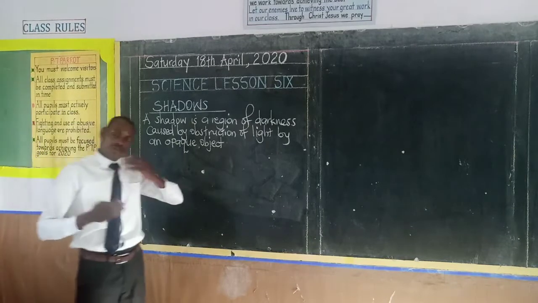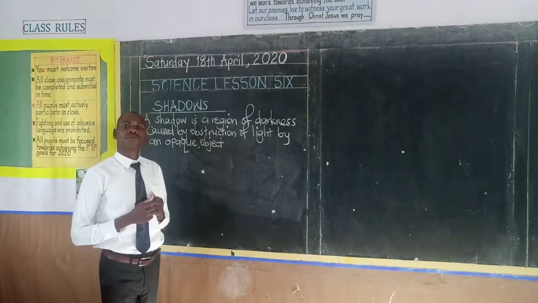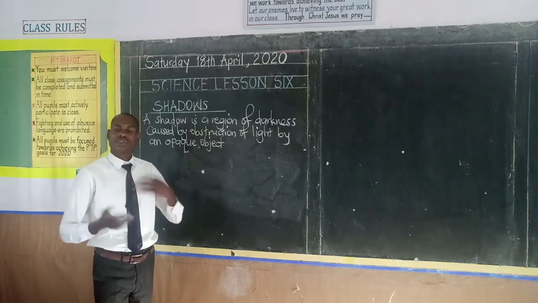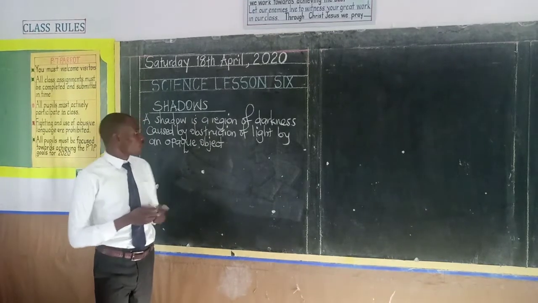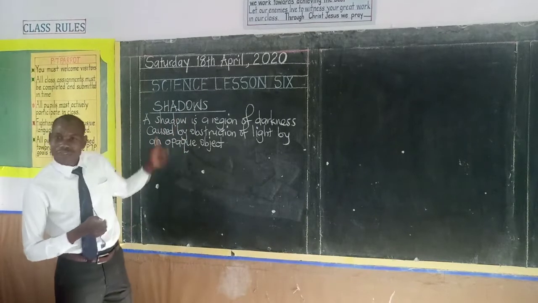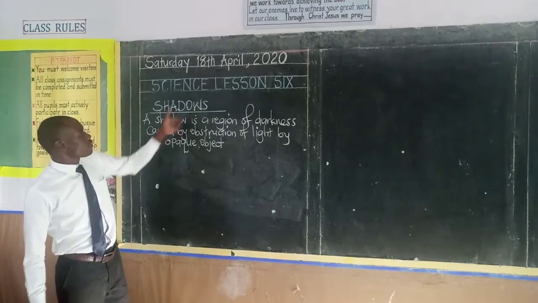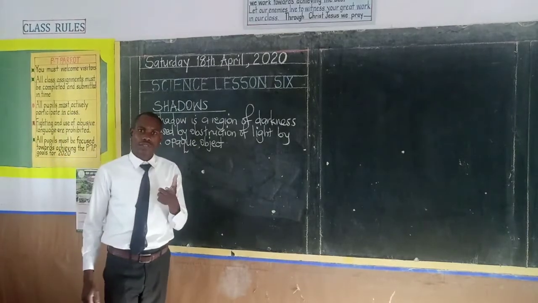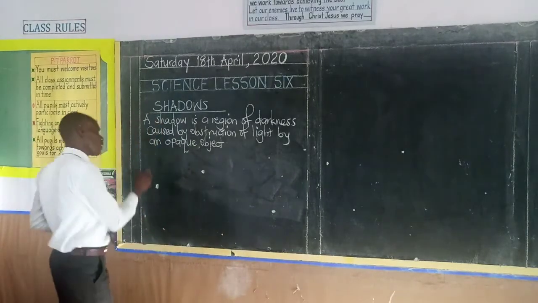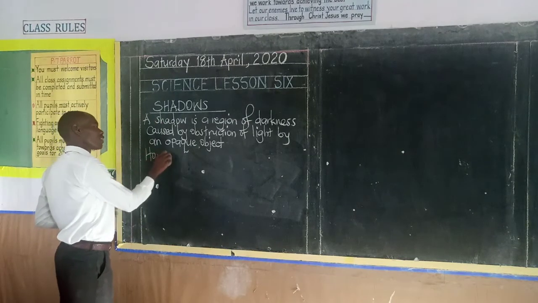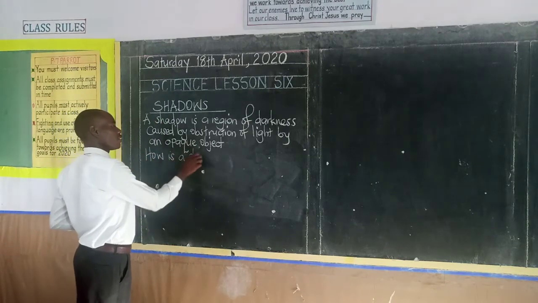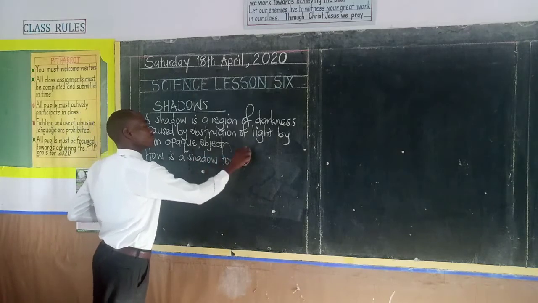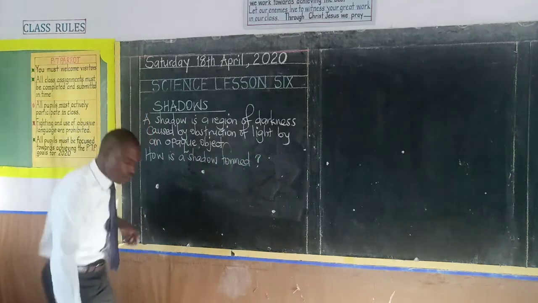Now, for you to be a good scientist, a powerful scientist, you should be able to ask many questions. And one of those questions that you must be asking yourself now is, how is a shadow formed?